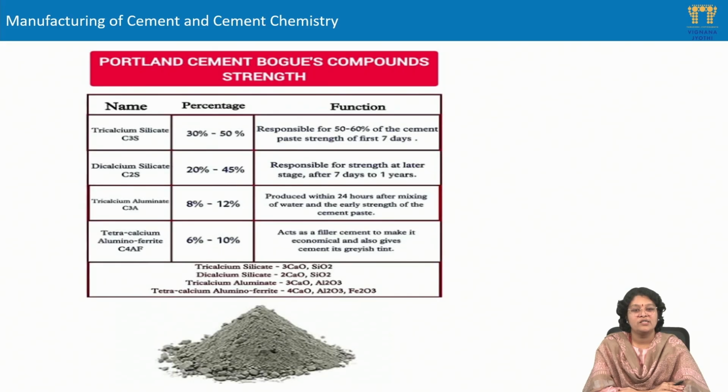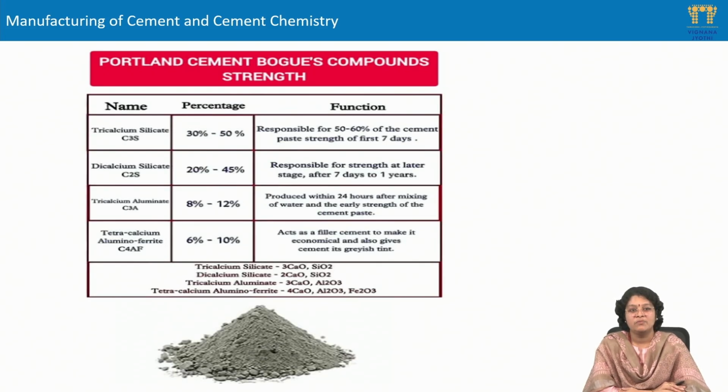So when it is going to get subjected to the oxygen, we can see the oxides getting formed, after which the material is going to move all through the rotary kiln. In that process, we can see each of the oxides present reacting with one another to form the Bogue compounds. There are four main Bogue compounds present in the cement.